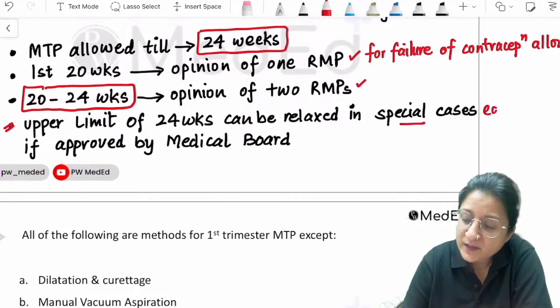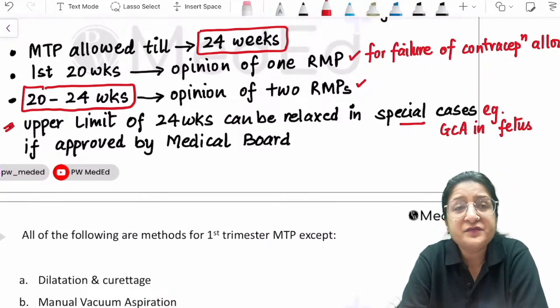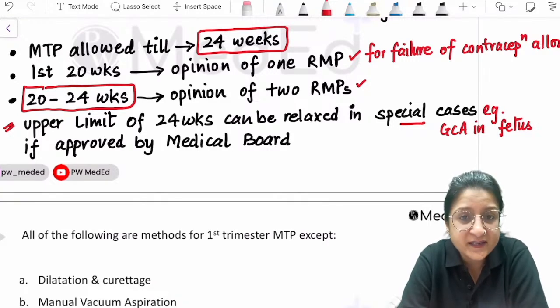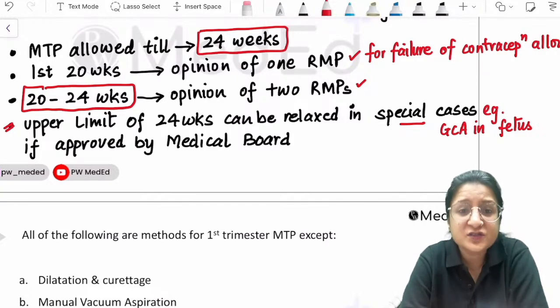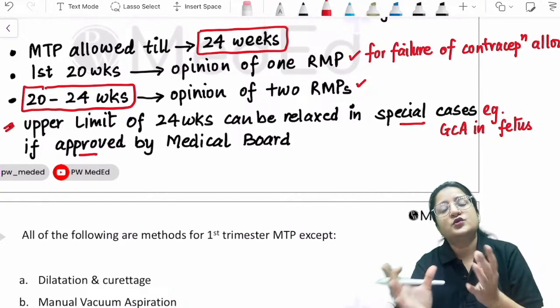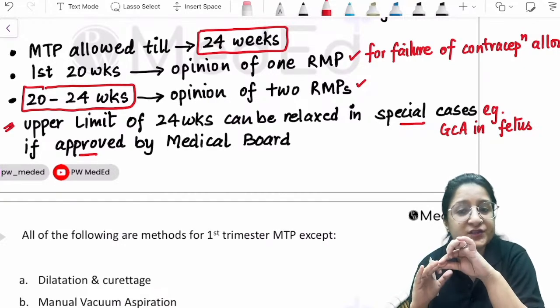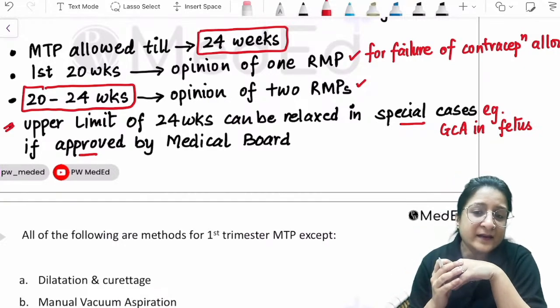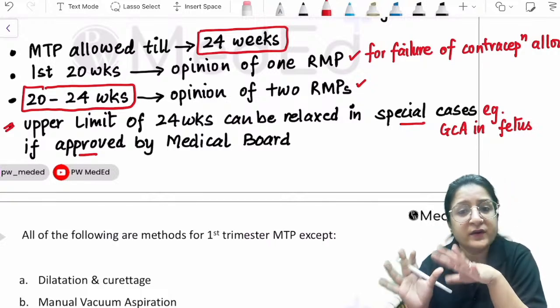Special cases, for example, a gross congenital anomaly in the fetus which was identified beyond 24 weeks. It's already been 24 weeks and the fetal anomaly was diagnosed very late in pregnancy. Then the upper limit of 24 weeks can be relaxed, but only when it is approved by a medical board. This medical board will consist of a gynecologist, a radiologist, and a pediatrician, and then the medical board will decide that yes, it is allowed. That is an important distinction that you need to keep in mind.